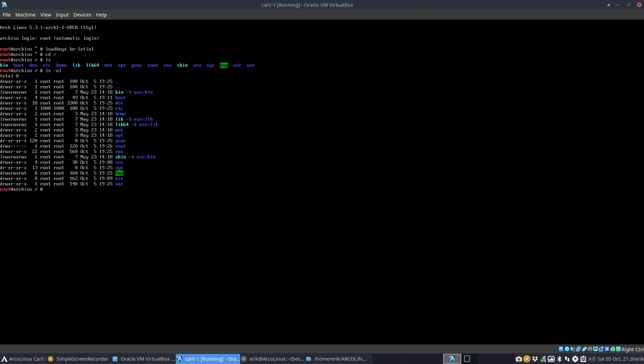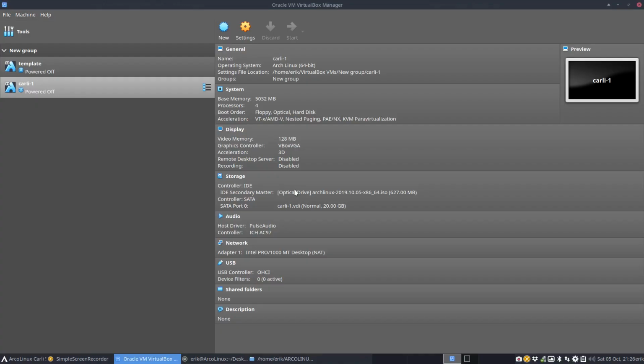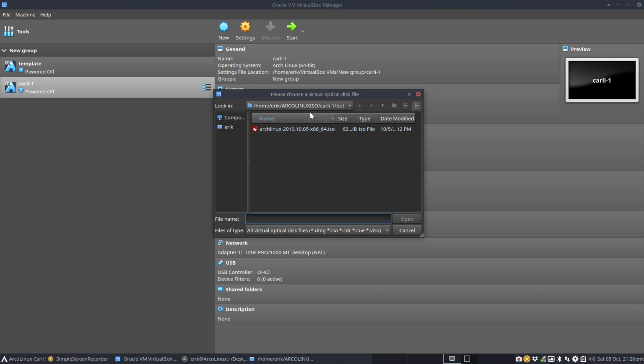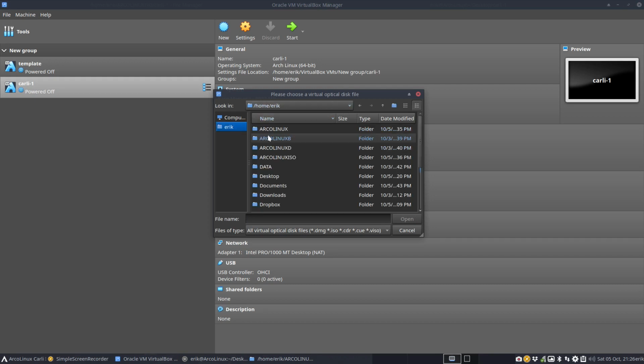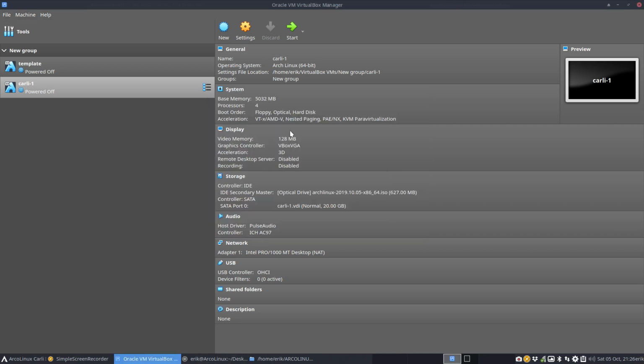It's good that we check. So you see here the etc, it has 1000. It should be root basically. You see it? So let's have a look what went wrong. Did I load the proper ISO? No, Eric, you did not. You are going to home Eric ArcoLinuxIso. You should go to the desktop Carly out. That's the one we built.